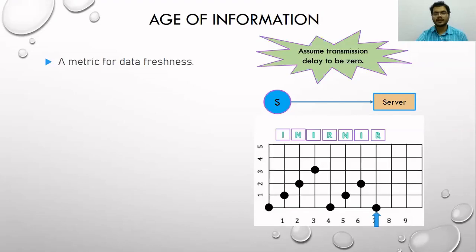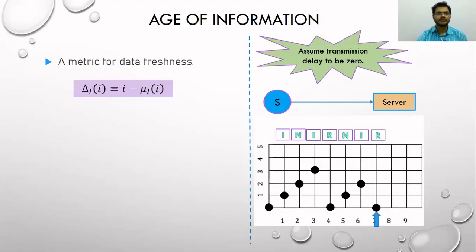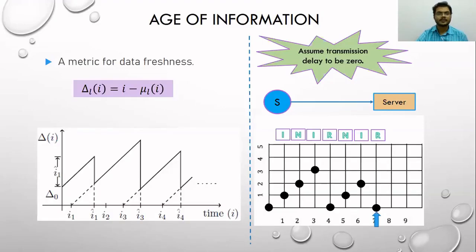So this quantity that we have plotted here is basically called age of information, which is mathematically given as follows. For a node L at any time I, its age is equal to I minus mu Li, where mu Li is the generation time of the most recent packet of node L which has been received by the server up to time I. So this plot gives a more general plot of age against time, that is, it makes no assumption on transmission delay, etc.